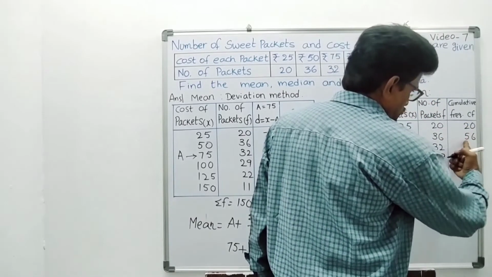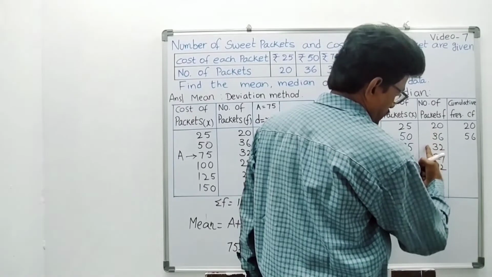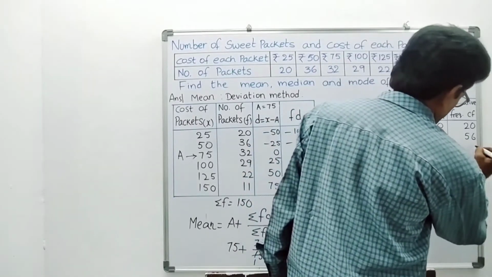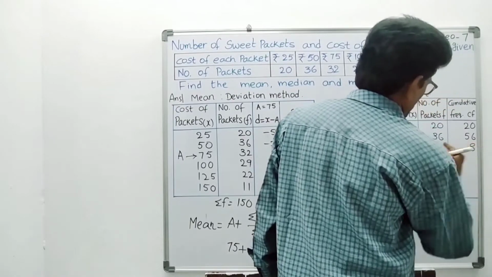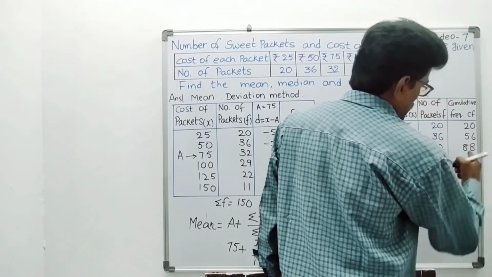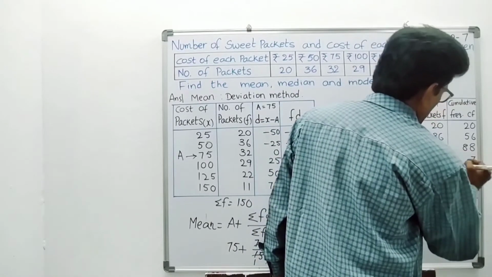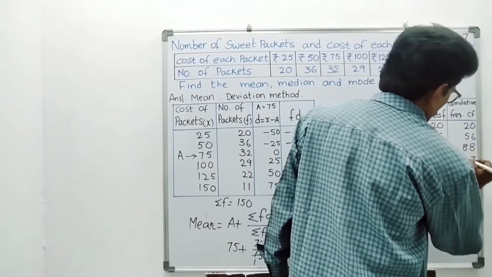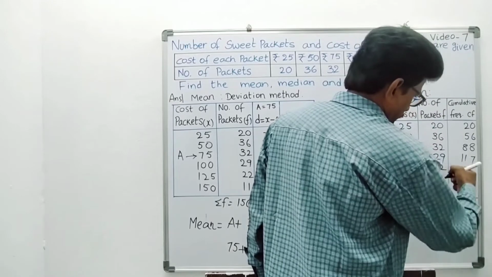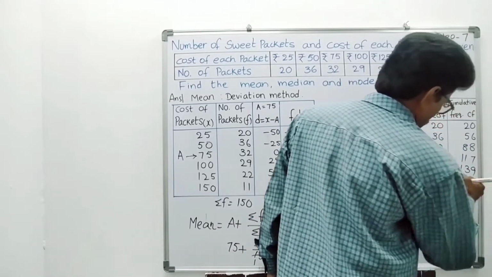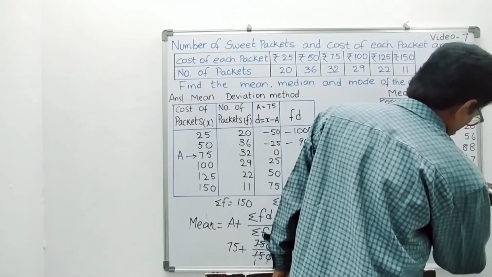For this 56 you have to add 32. So total sum of these three values. So 56 plus 32. 6 plus 2 is 8. 5 plus 3 is 8. 88 we are getting. Now 88 plus 29. 8 plus 9 is 17. 8 plus 2 is 10, plus 1 is 11. 117. 117 plus 22. You will get 139. 139 plus 11. You will get 150.